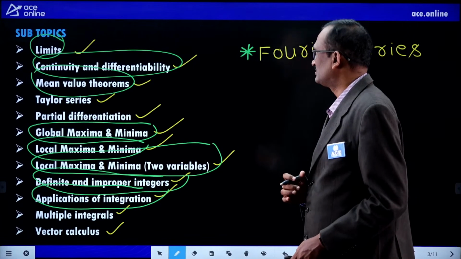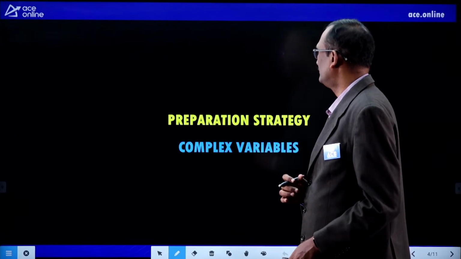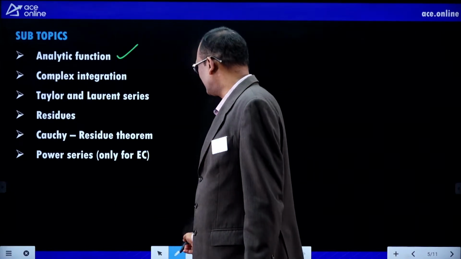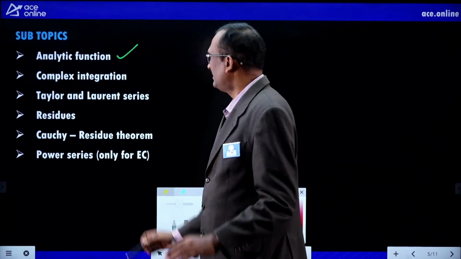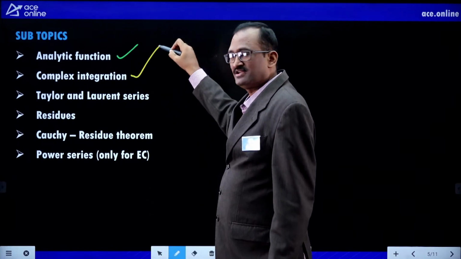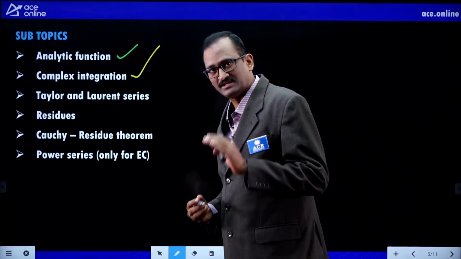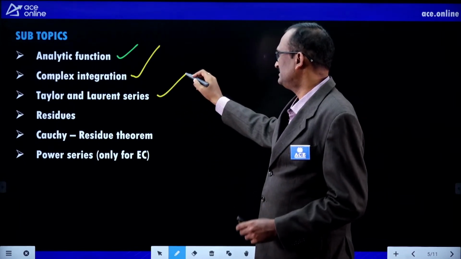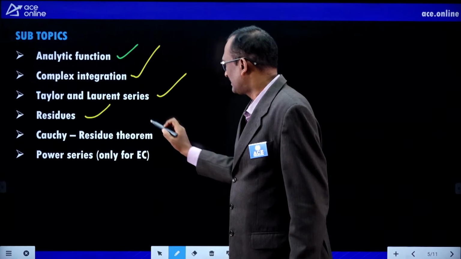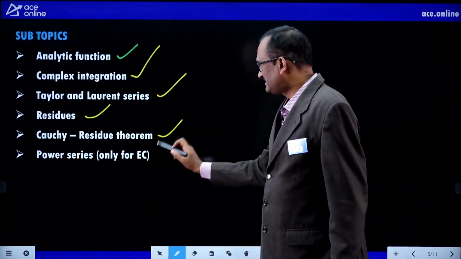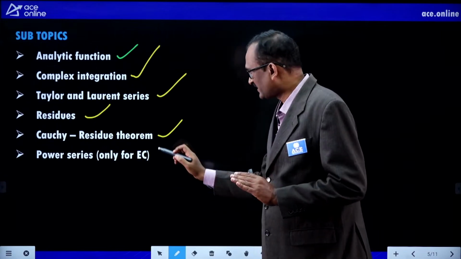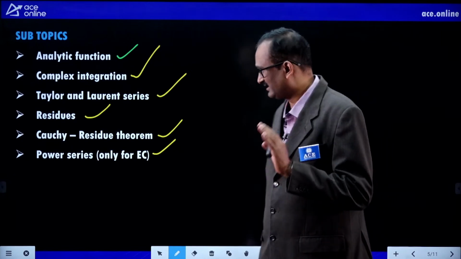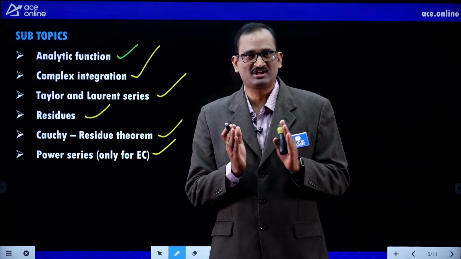Similarly, complex variables also. Analytic function means construction of analytic function. We have 2 different types. Complex integration means Cauchy's integral theorem as well as Cauchy's integral formula, Taylor series and Laurent series, residues, Cauchy residue theorem. And this power series is in the syllabus only for electronics and communication. No other branch of engineering students have it in GATE. But for ESE, all topics you have to prepare.